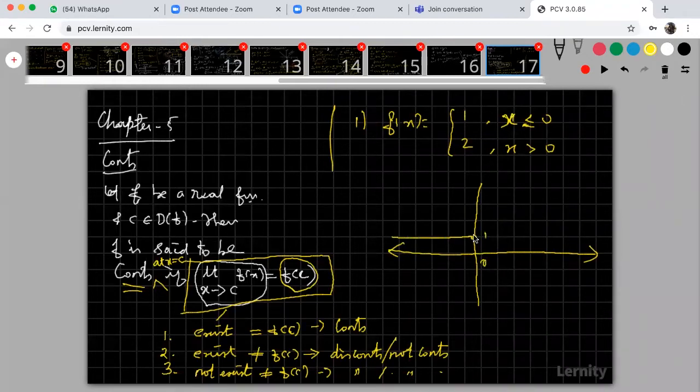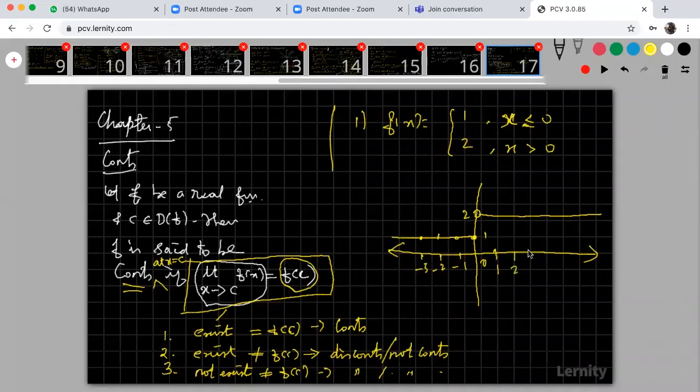When x is equal to 0, it is 1. When x is equal to minus 1, it is 1. When x is equal to minus 2, it is 1. When x is equal to minus 3, it is 1. For x less than or equal to 0, my f of x is 1. When x is more than 0, what is the answer? The answer for f of x is 2.